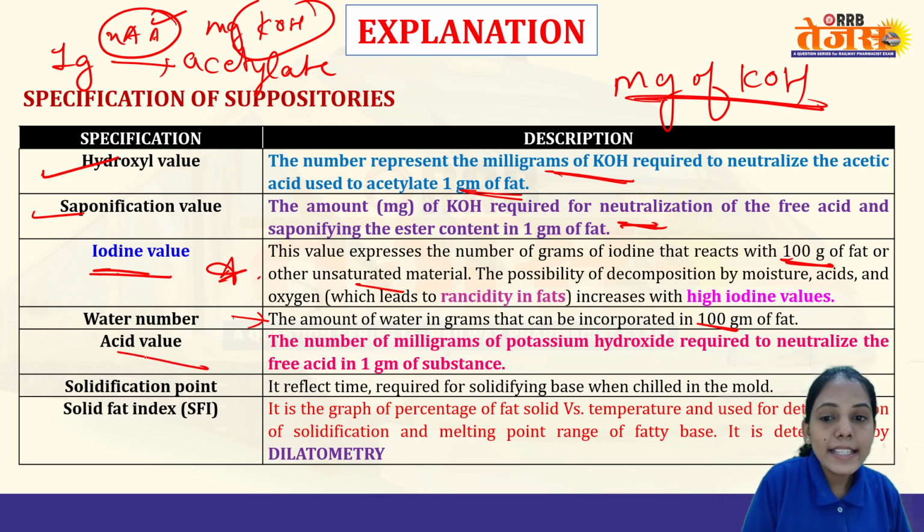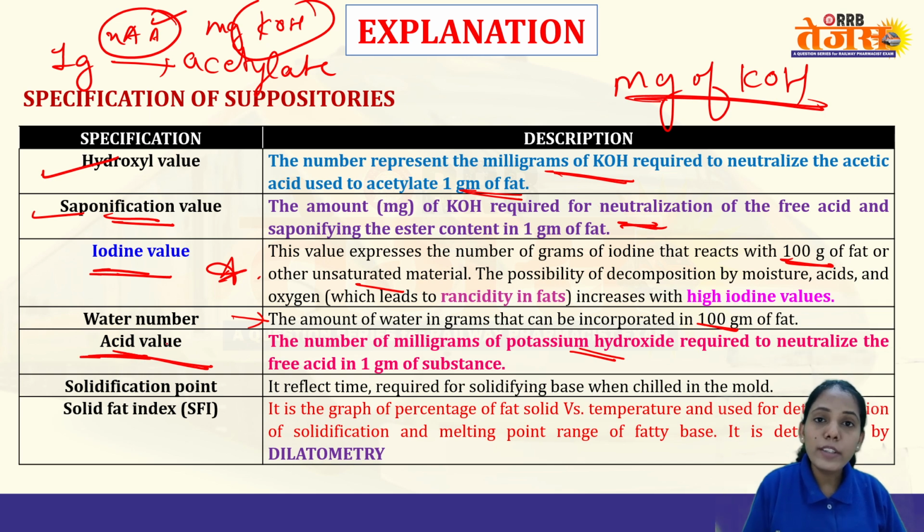Next is the acid value. It is nothing but milligrams of KOH required to neutralize the free acid in 1 gram. Saponification value and acid value both require mg of KOH, but acid value does not talk about saponification of ester. It only tells about neutralization of the free acid. So remember acid value.